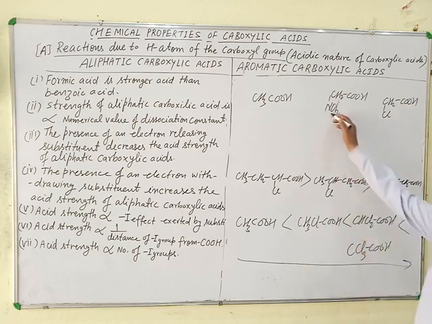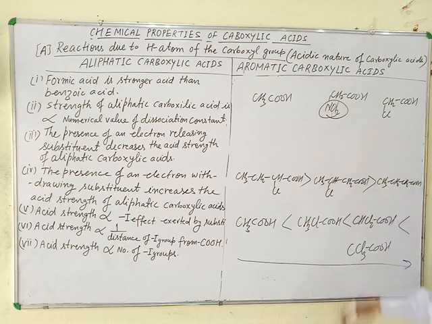The electron withdrawing effect of the NO2 group is stronger than Cl. So this is the strongest acid among these.